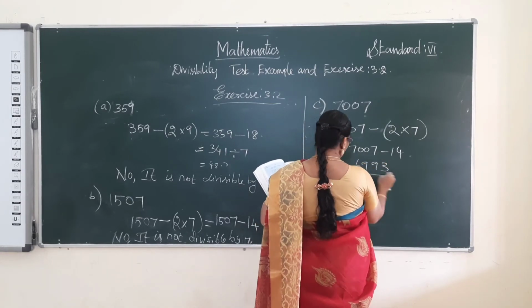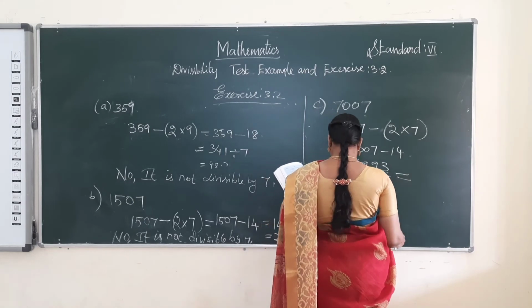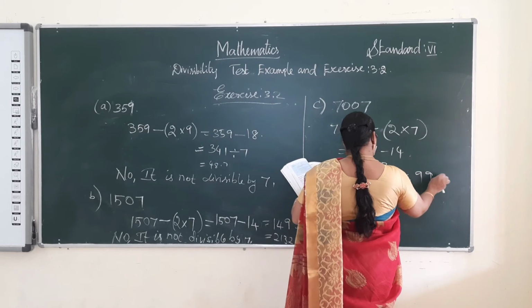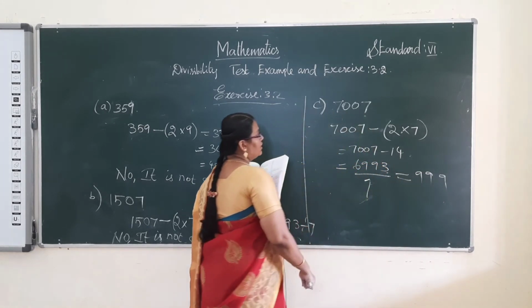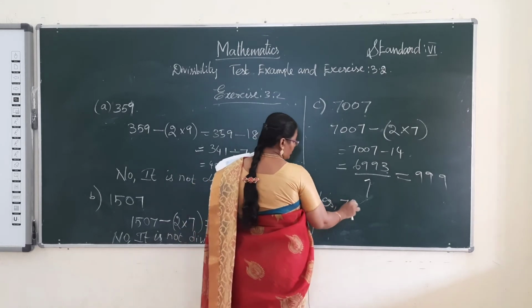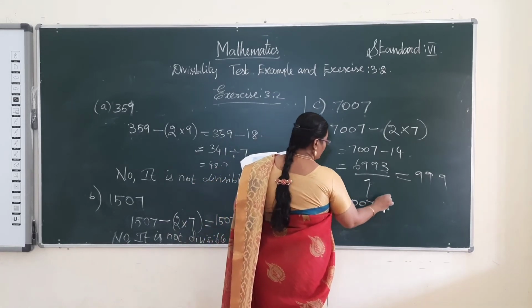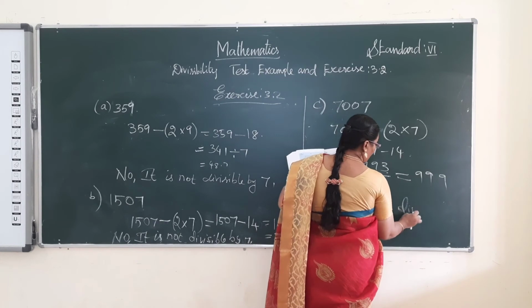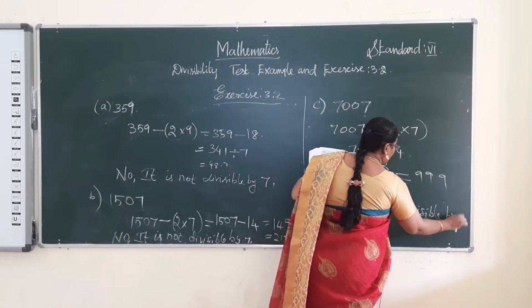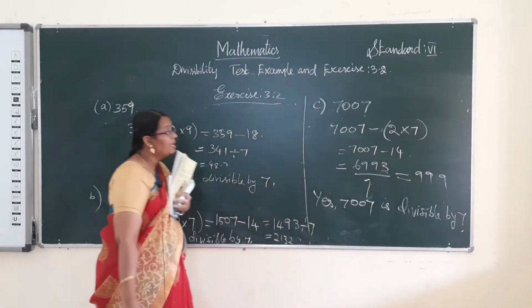Okay, divisible by 7. 7 9s are 63, again 7 9s are 63, again 7 9s are 63. So it is satisfied. So yes, it is divisible by 7.